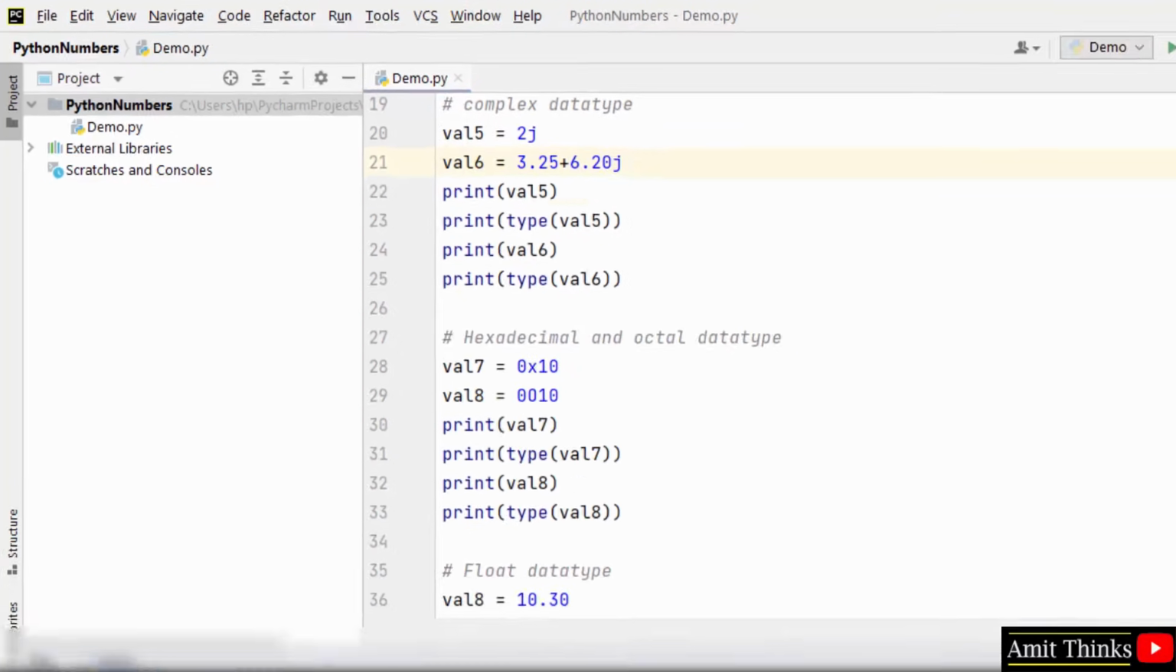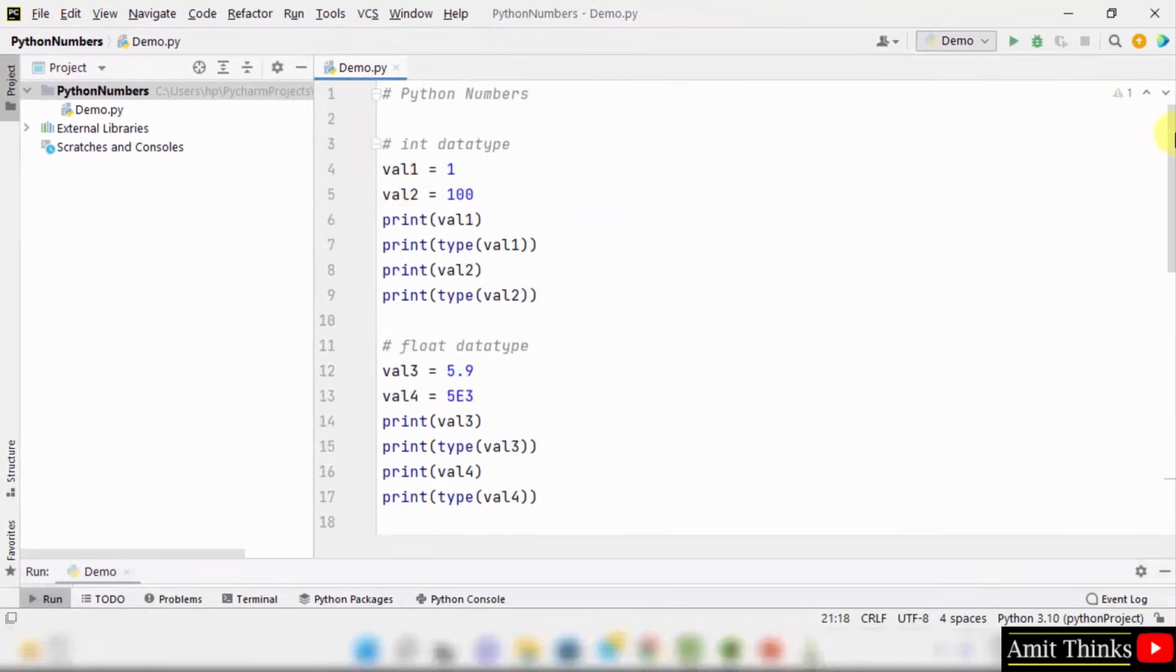So in this video we saw how we can work with Python numbers, what all numeric data types are included in Python numbers, like int, float, complex, hexadecimal, octal. With that, long was supported in Python 2.7, but Python 3.10 doesn't support long type.